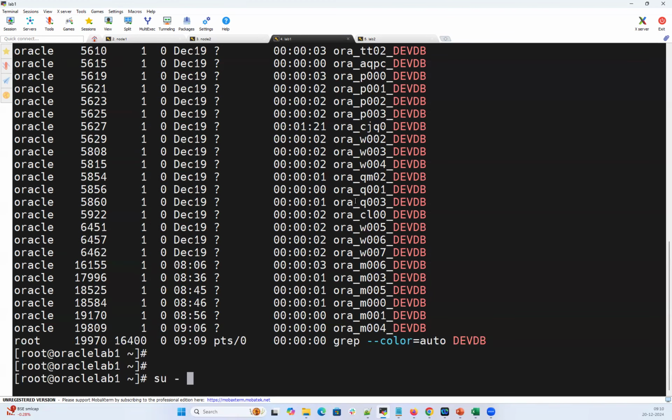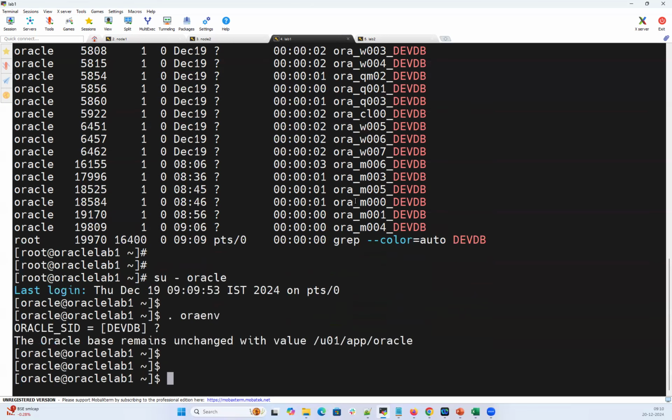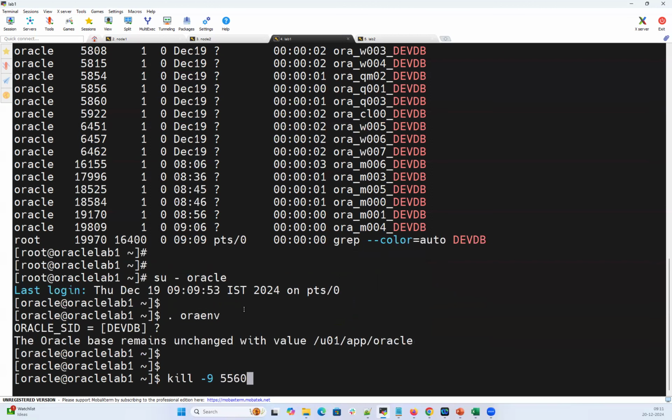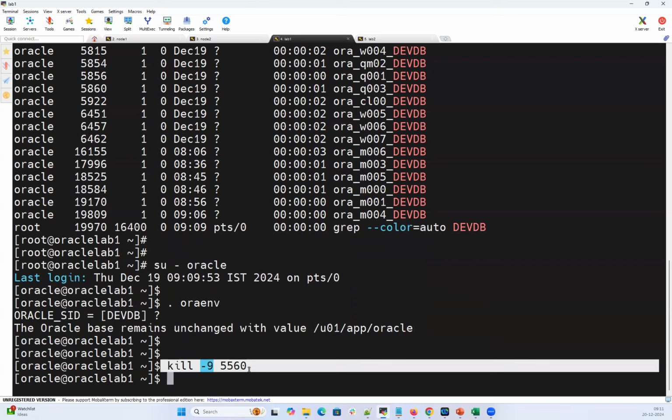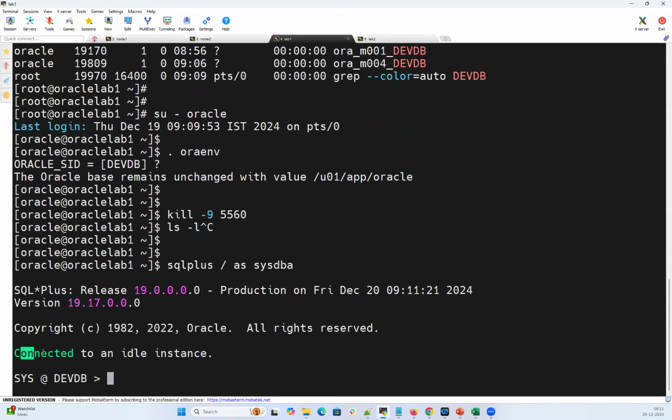For example, I can kill one of the mandatory background processes. Let's take PMON, or let's take SMON. The SMON is here, and the process ID is 5560. I'm going to kill it using an OS command, kill -9. The moment I kill it and then try to connect to the database, it says connected to an idle instance, meaning your instance went down. It is in idle state now. Your instance is down now.